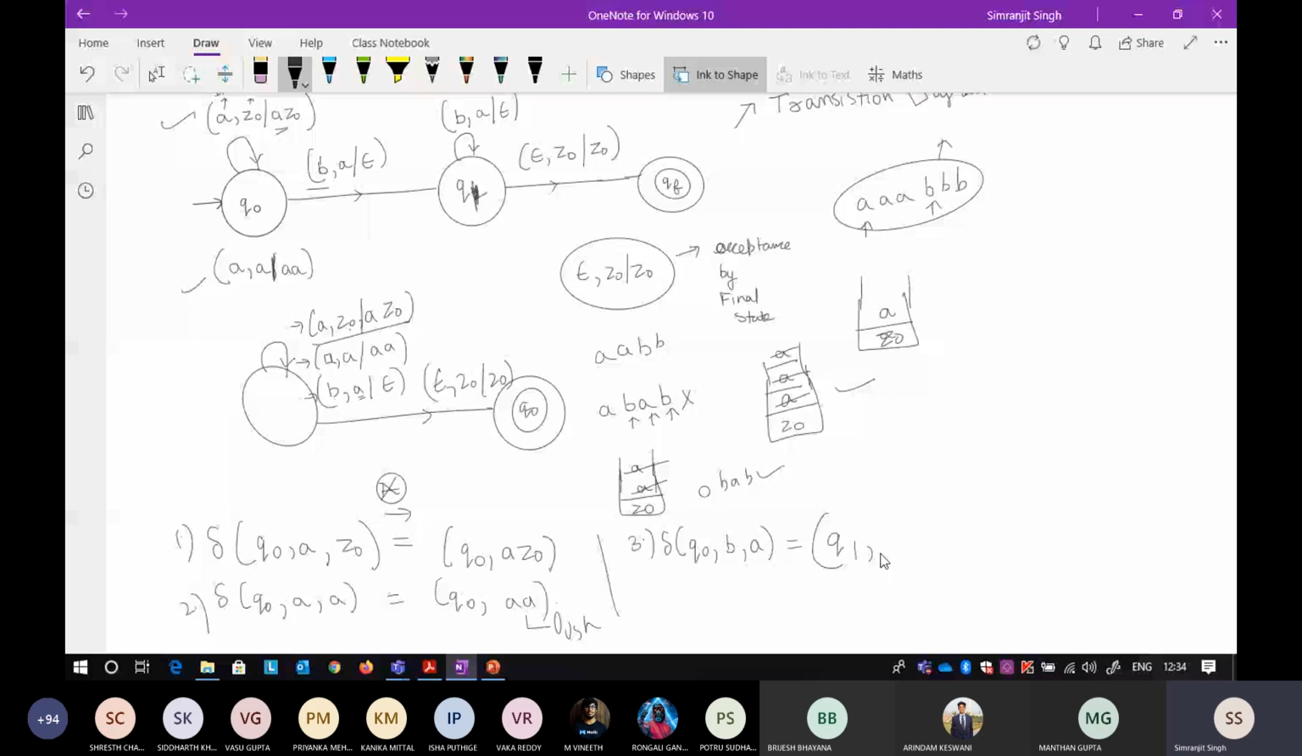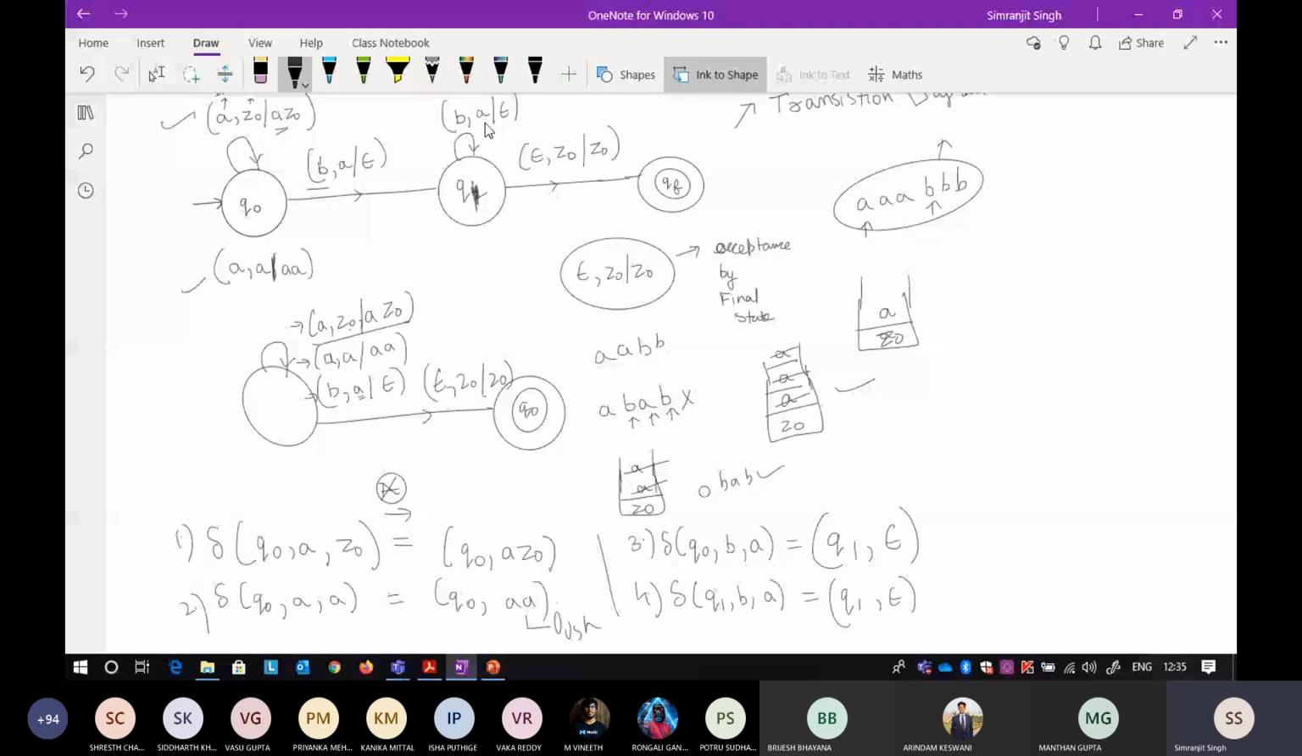Now the fourth one. Now you are at Q1. At Q1 you get a B, and at the top of the stack, what is it? There is an A. So you get a B, and at the top of the stack there is an A. You stay at Q1, and what you do is you again keep popping. So that represents this transition.